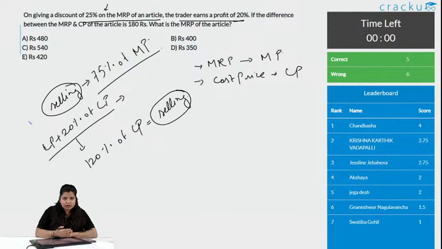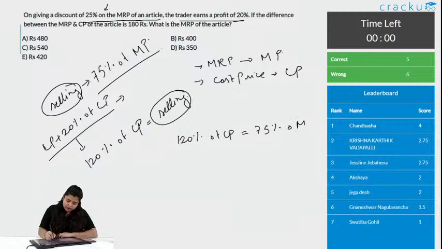There is only one product which is sold, so it is the same selling price. So, 120% of CP is equal to 75% of marked price. Percentage and percentage gone, 3 into 5, 3 into 8. So, it is 8 CP equals 5 MP.